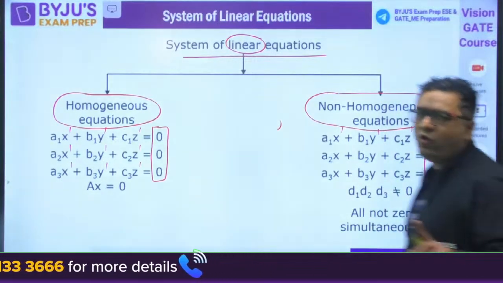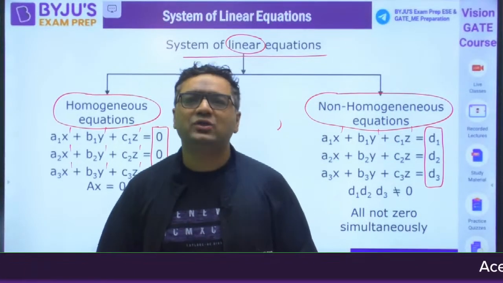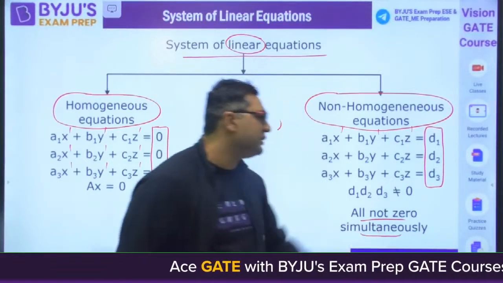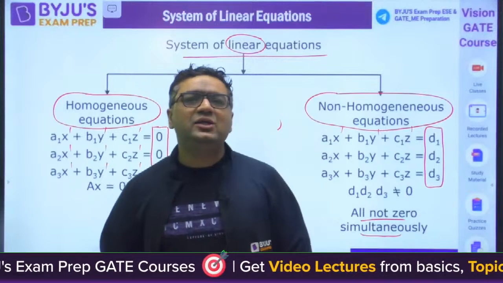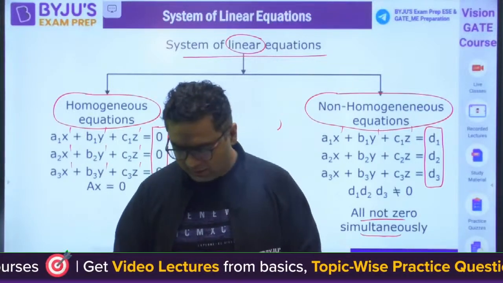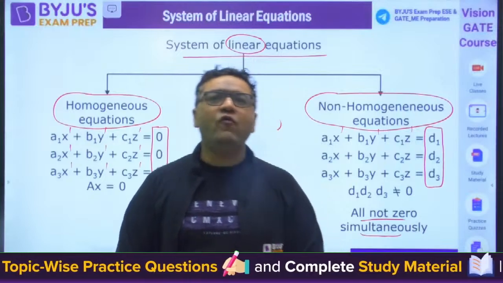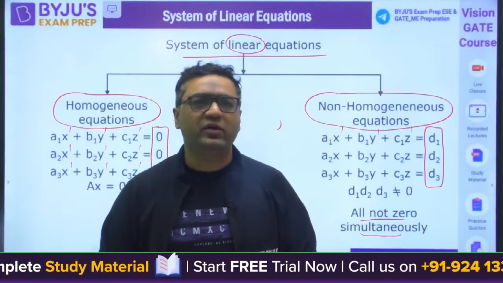If any of these d1, d2, d3 is non-zero, we call it non-homogeneous. So I have written here that they are not all zero simultaneously. Out of d1, d2, d3, at least one should be non-zero. That is the condition. If any of them is non-zero, we will call it a non-homogeneous system of equations.